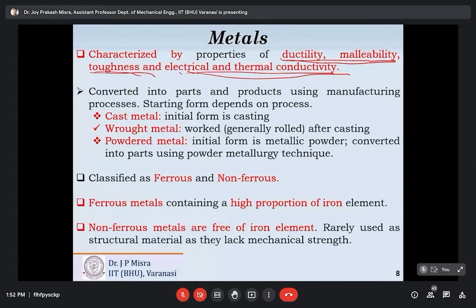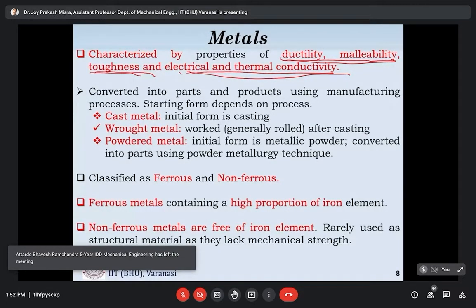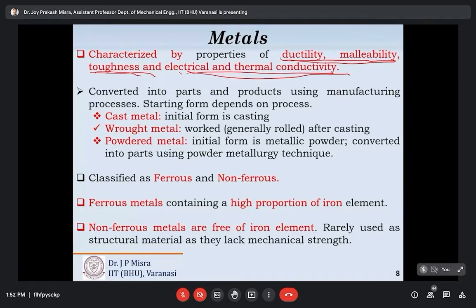These metals are converted into parts and products using manufacturing processes such as machining operations, like turning, boring, reaming, drilling, grinding. Metalworking is basically different types of forming techniques, where we convert the raw material into usable products by plastic deformation. Examples are rolling, forging, drawing, extrusion. Or by joining methods, welding is a typical example.